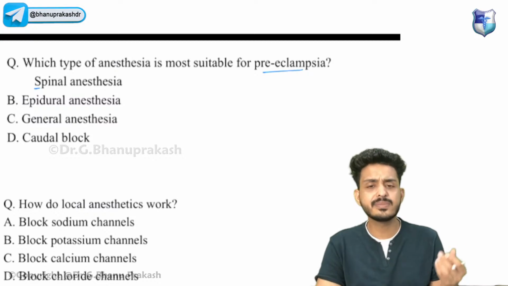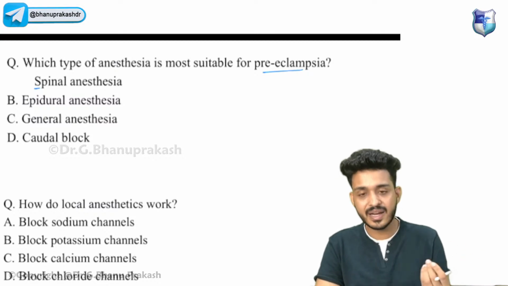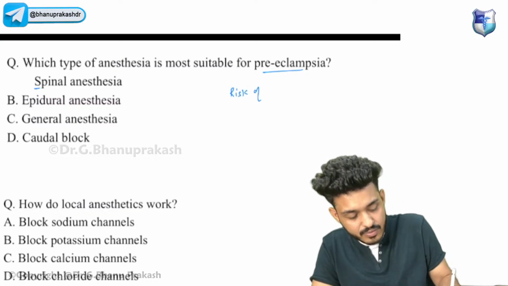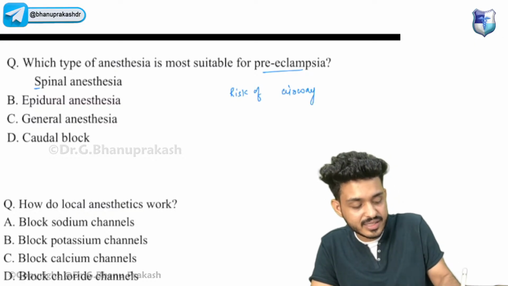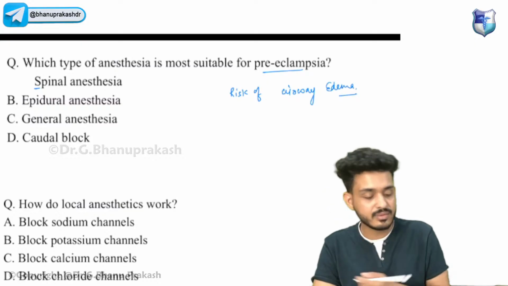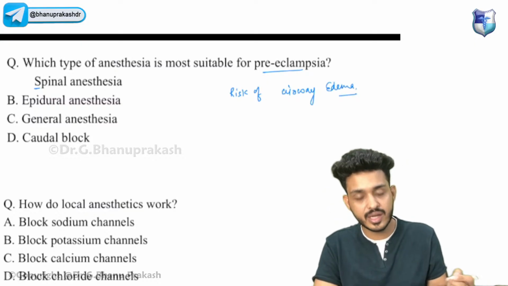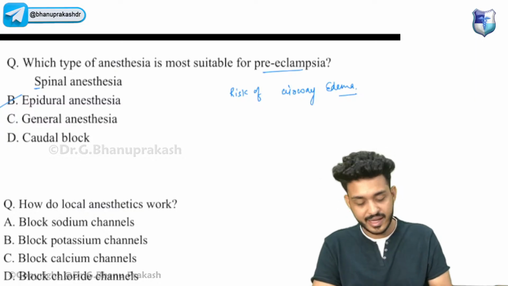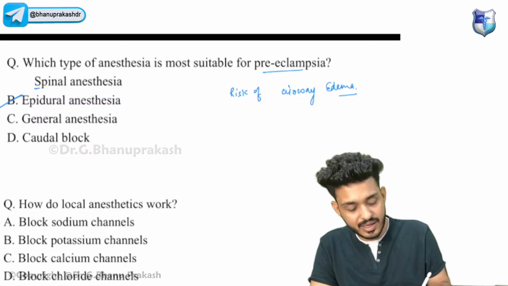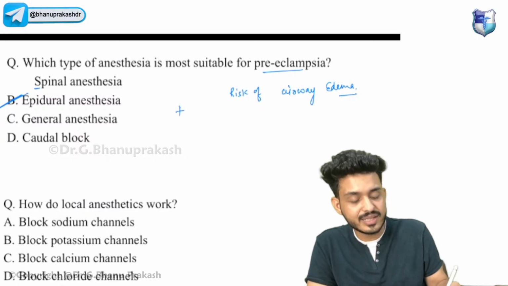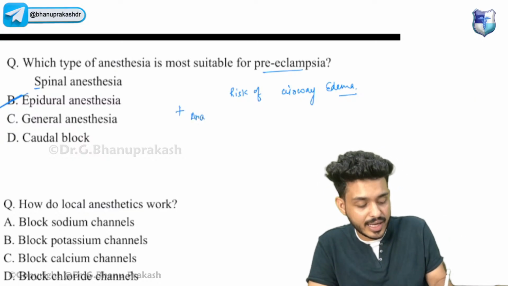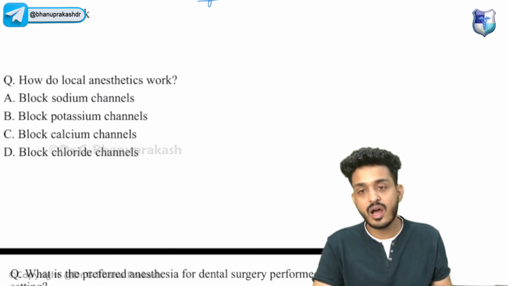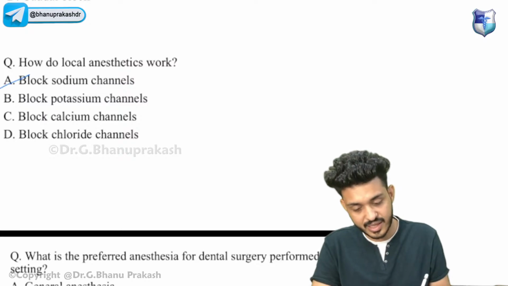Pre-eclampsia or eclampsia we will be seeing in which patient? They are generally pregnant mothers. Just remember, there is an increased risk of airway edema, a high risk, so we cannot give general anesthesia here. So here our answer will be epidural. Remember, we have already seen epidural is the anesthesia of choice. Along with that, via epidural I can again give analgesia also, so that is the gold standard. We have already discussed that. Okay, how do local anesthetics work? That is again a repeat question.